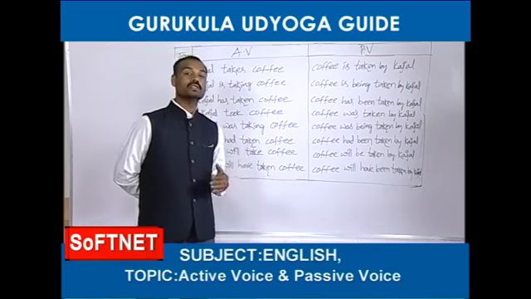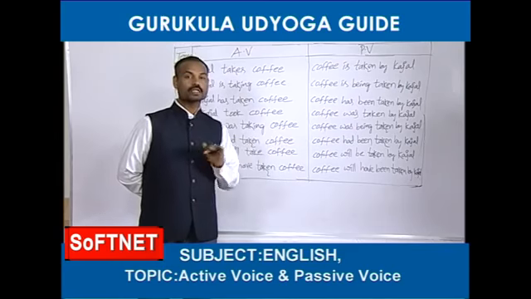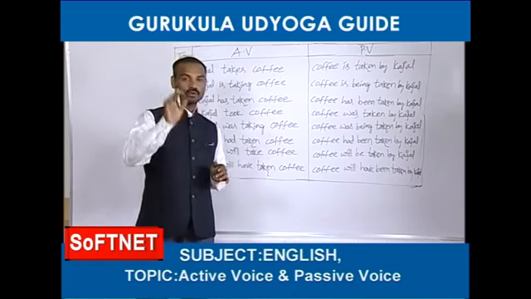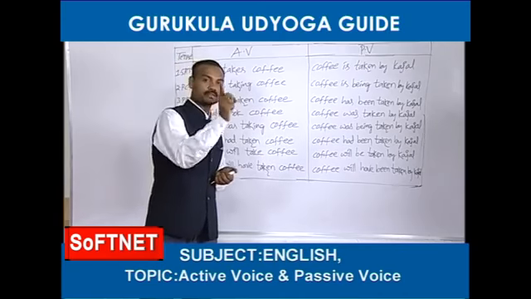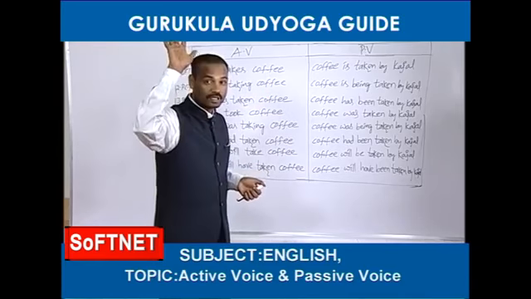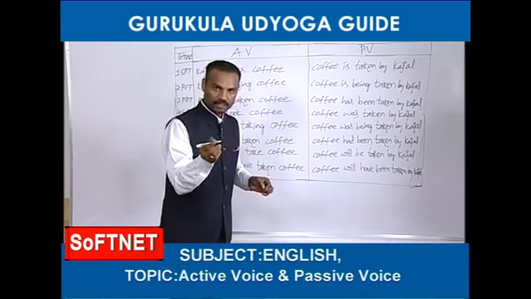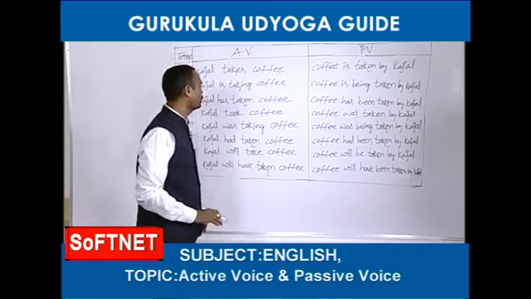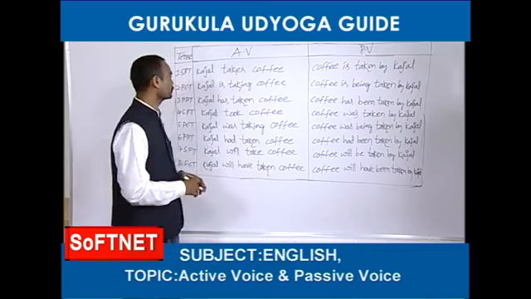The last one in future is future perfect continuous tense. Even for future perfect continuous tense also there is no passive voice. So friends, out of 12 tenses, for 4 tenses there are no passive voices at all. They are present perfect continuous, past perfect continuous and future perfect continuous, and the last one is future continuous also. Like that you can remember. Okay, fine. Let's see this table, friends.